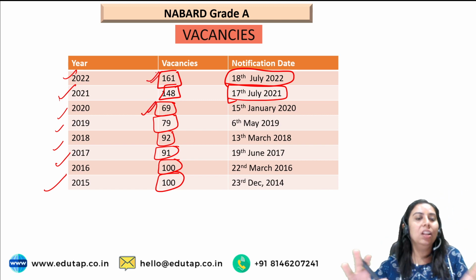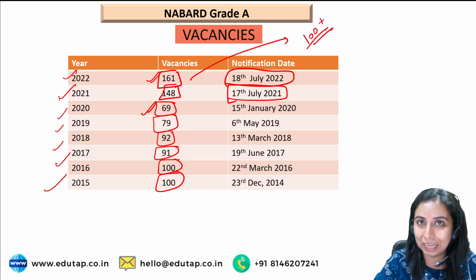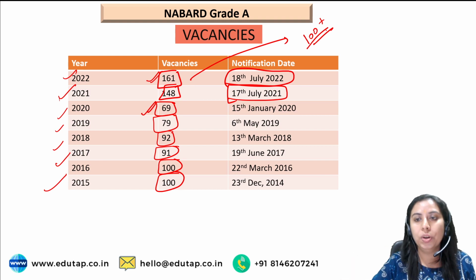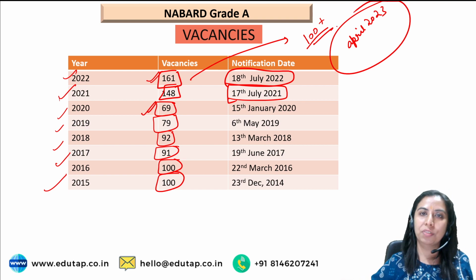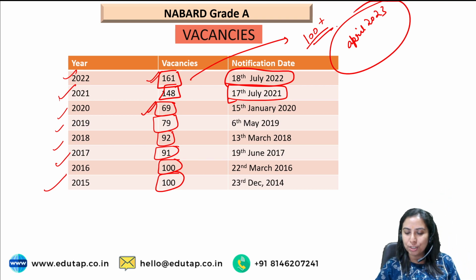तो we are expecting the number of vacancies to be around obviously 100 plus. अब ये कितना ज़्यादा भी हो सकता है. And if the cycle for the 2022 which is currently ongoing, if completes on time, which we expect to complete by April 2023, तो बस कभी भी फिर आप उसके बाद में नोटिफिकेशन एक्सपेक्ट कर सकते हैं, ठीक है। सो दैट वाज अबाउट द कंप्लीट इन्फॉर्मेशन ऑफ NABARD ग्रेड ए.